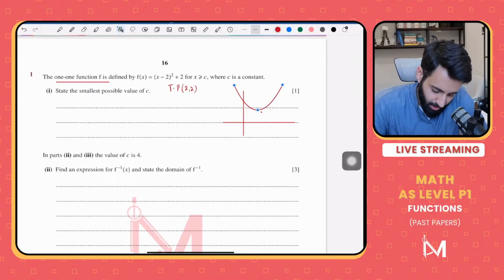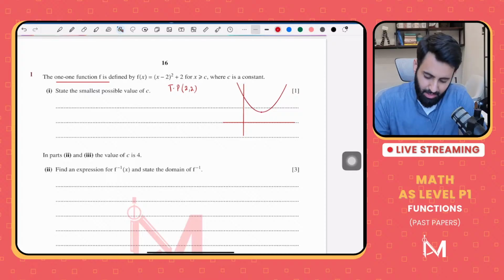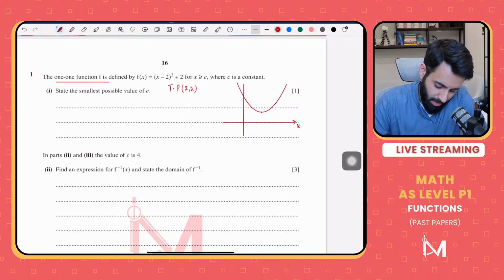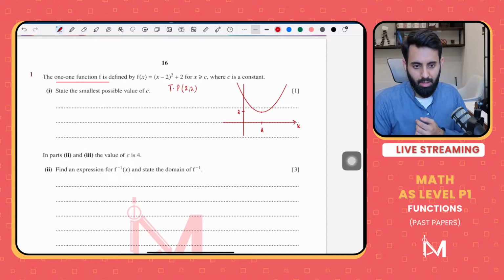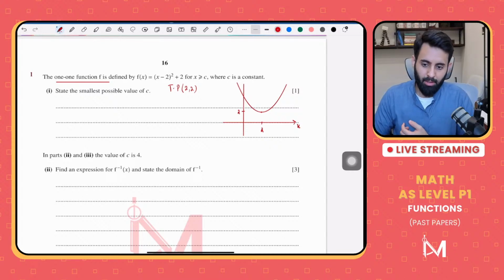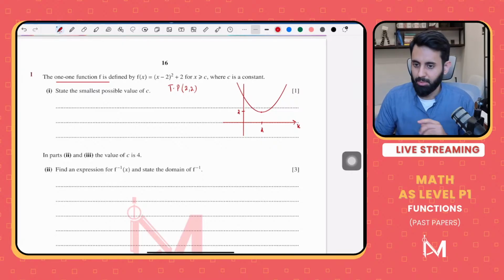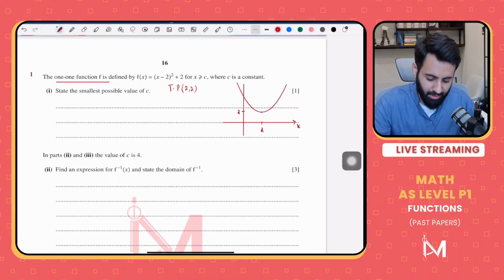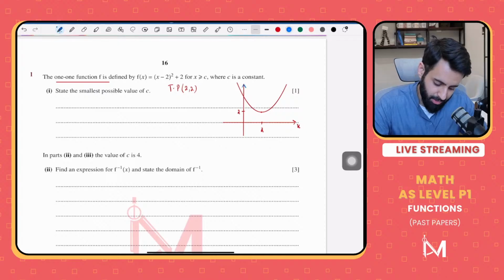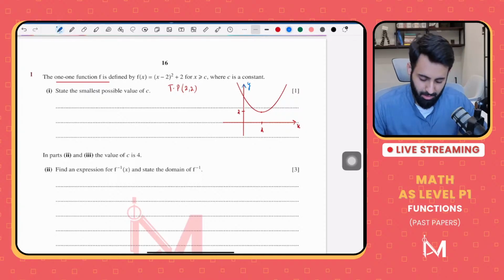Here's something I want you guys to make a note of: in the examiner report, you will often find examiners saying that students who make a rough sketch are able to interpret the question correctly and answer it correctly. I've been reading the examiner report very often now, and I've noticed that not just in P1, but in S1, M1, the examiner will always say that it is encouraged. They're basically telling teachers to encourage students to make a rough sketch to understand what the question is, and then they will be able to answer the question correctly as well.